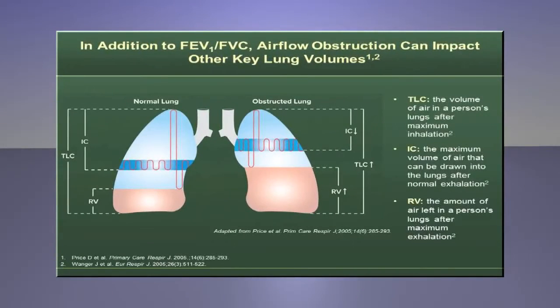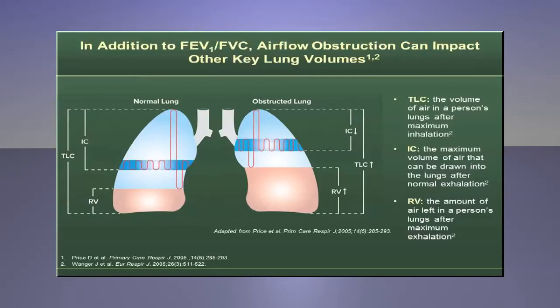These include total lung capacity, or TLC, which is the volume of air in a person's lungs after maximum inhalation. Inspiratory capacity, which is the maximum volume of air that can be drawn into the lung after normal exhalation. Residual volume, or RV, which is the amount of air left in a person's lung after maximum exhalation. And functional residual capacity, or FRC, which is the volume of air present in the lungs at the end of passive exhalation. It is the sum of expiratory reserve volume, or ERV, and RV.